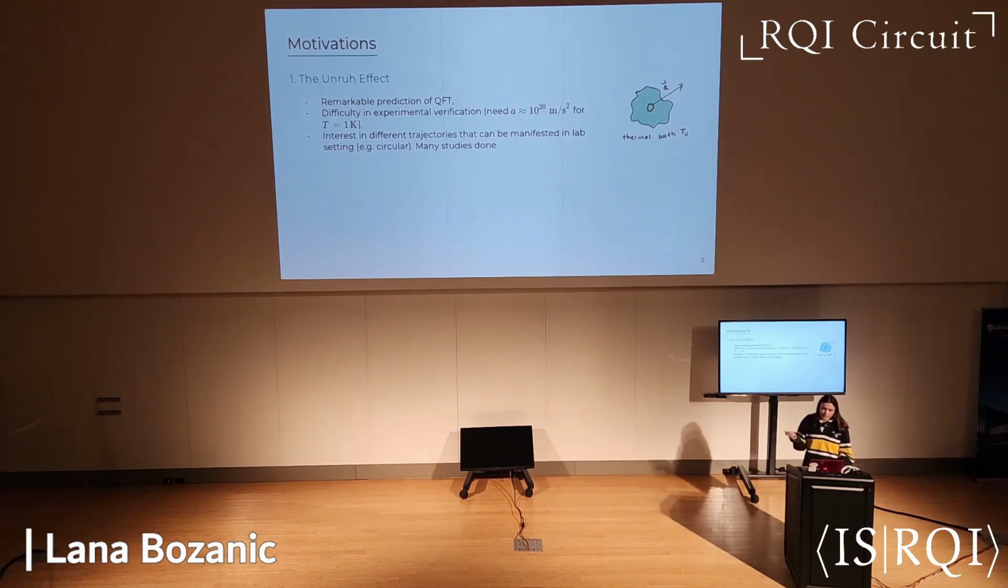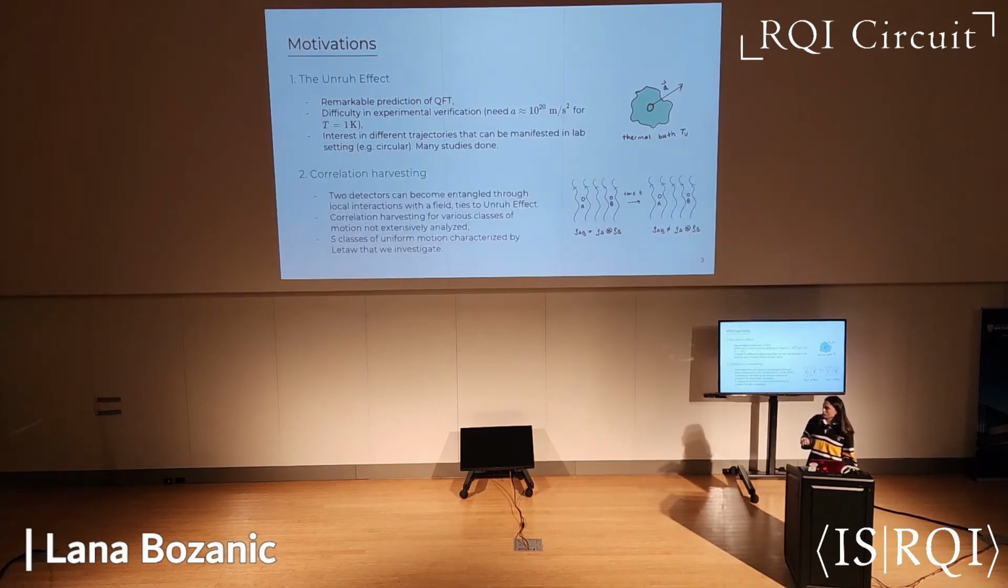And then we also have the correlation harvesting protocol, which is less understood compared to the Unruh effect. This essentially states that two detectors will become entangled through local interactions with a quantum field. What we wanted to do in our paper was to investigate this correlation harvesting protocol for the most general type of uniformly accelerated detector. What we found is that there are 5 different classes of uniform motion that were characterized by Letaw.